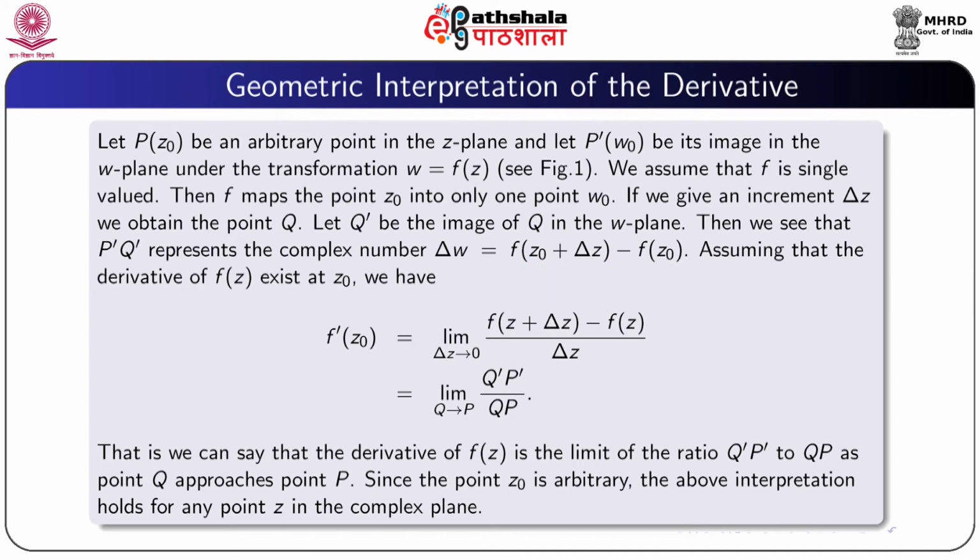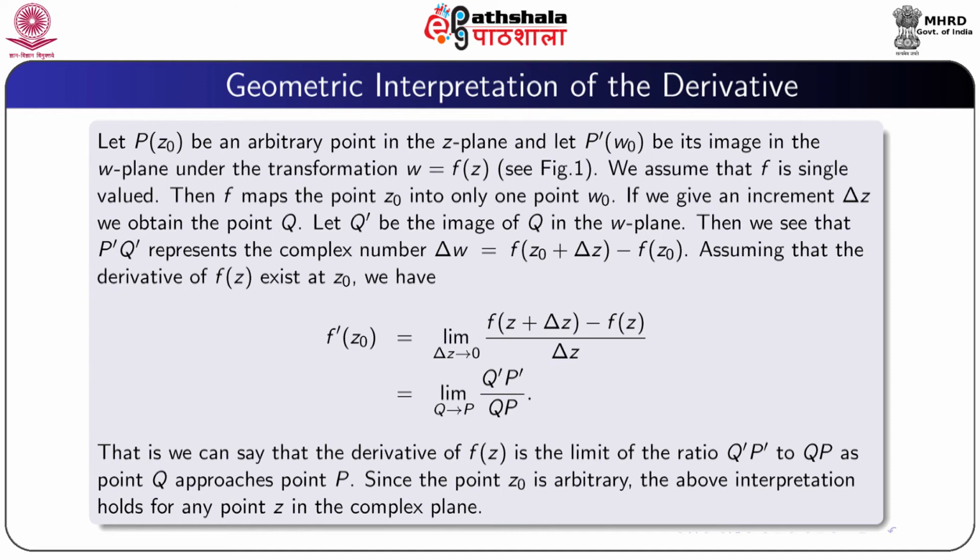Assuming that the derivative of f(z) exists at the point z0, we have f'(z0) equal to limit Δz tending to 0 of [f(z + Δz) − f(z)] / Δz, that is equal to limit Q tending to P of Q'P' / QP.